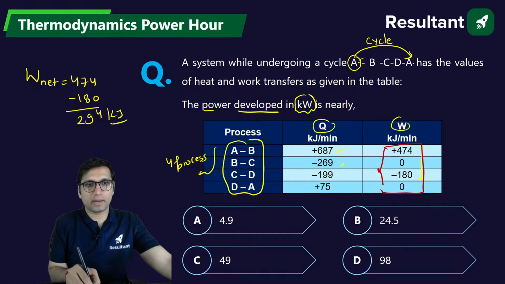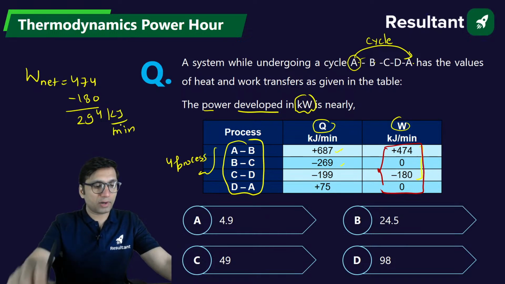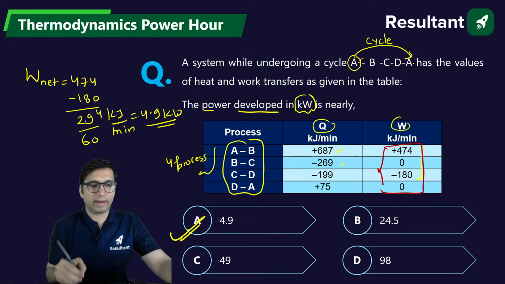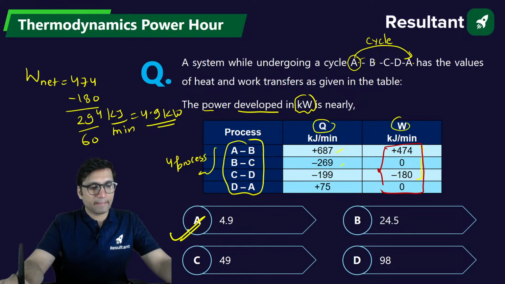294 kilojoule per minute will be the value of the net work, but you don't have to find the net work, you have to find the net power. So you have to find it in kilowatt, divided by 60. If you divide by 60, you will get 4.9 kilowatt. So this will be the value of net power. Clear? It's a simple question, not that complicated.